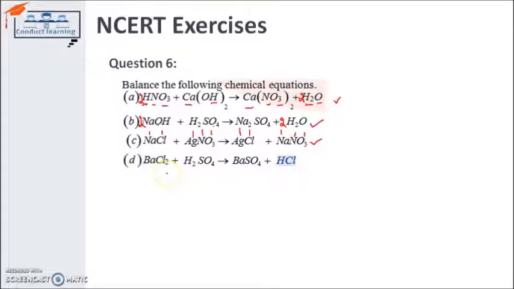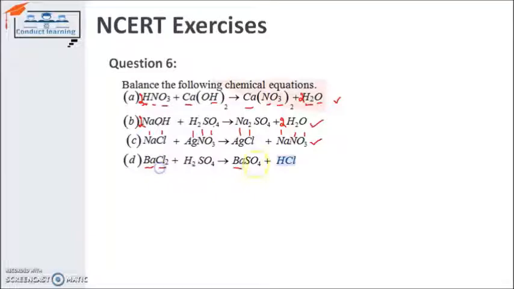Barium chloride, hydrogen sulfate, giving barium sulfate and hydrogen chloride, HCl. So it's again a double displacement reaction. This is an example of double displacement. Barium chloride and H2SO4 give barium sulfate and hydrogen chloride. Barium has 1 atom on this side and 1 atom on this side, so barium is balanced.